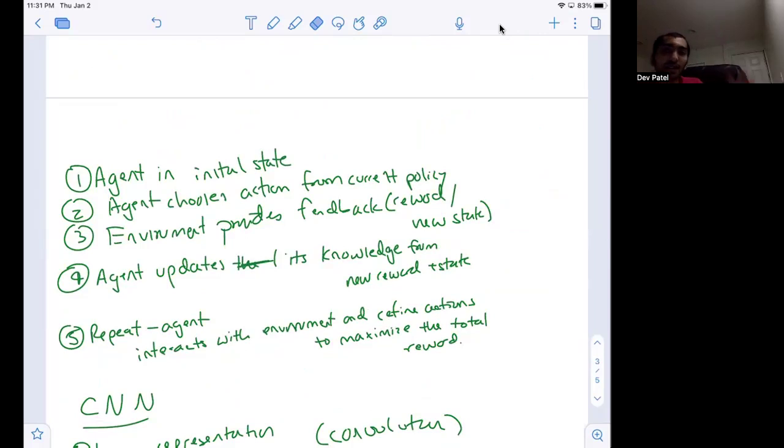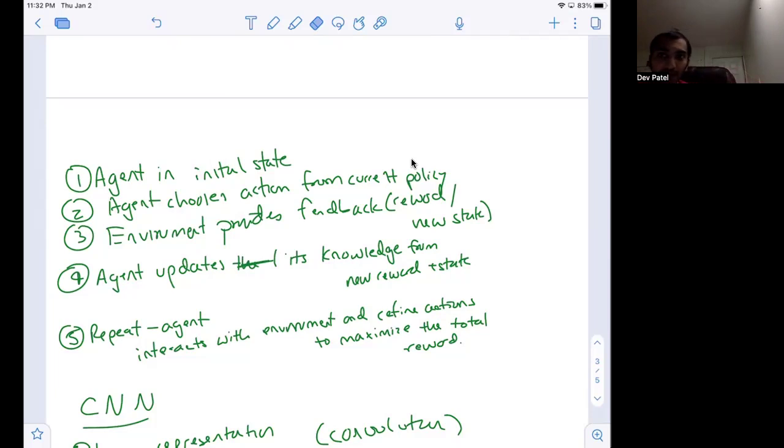First, the agent is in the initial state. This could be randomized. This could be set by some human controller. Then the agent chooses specific actions from the current policy. Again, the current policy refers to the strategy of the agent that the agent is following in order to perform an action. Then we have the environment providing feedback to the agent, and this feedback refers to the reward or the penalty that the agent is getting. Next, we have the agent actually updating its knowledge from the new reward, and it's changing its state. Then we have this iterative process where the agent repeats and it interacts with the environment again and refines its action to maximize the total reward.